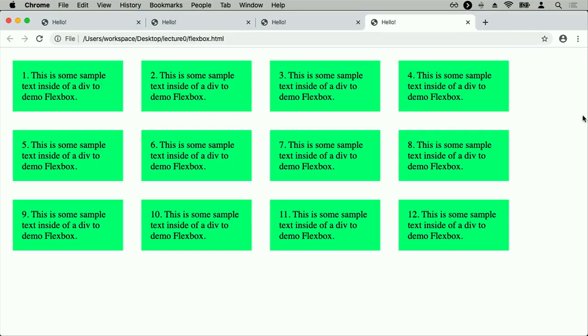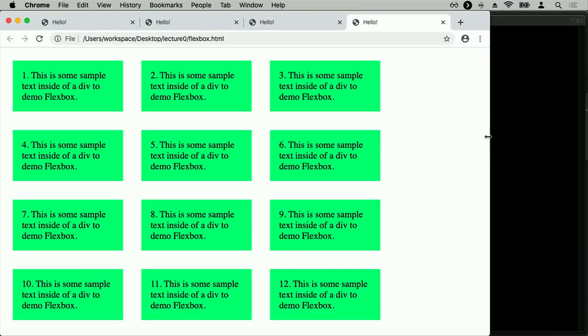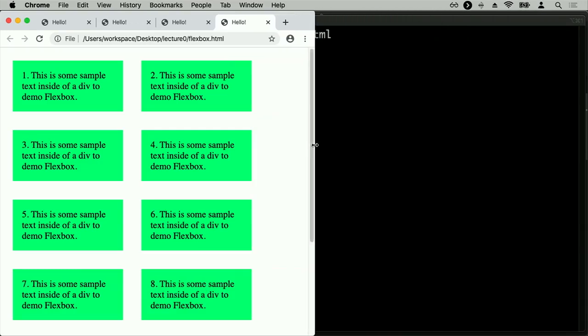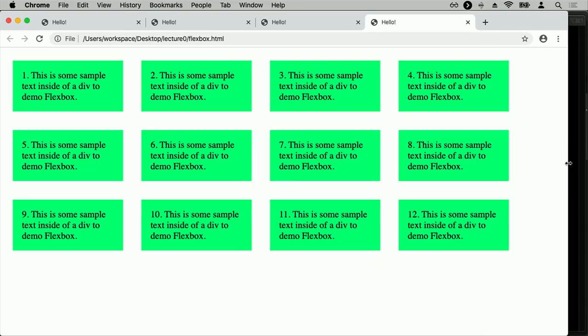But notice what happens as I shrink the page. If there isn't room for all of them, elements move onto other lines. Now there's only 3 elements in any particular row. Now there's only 2 elements in any particular row. And so I can use Flexbox to very well adapt myself to different size screens. And no matter whether you're looking at this on a big screen or a small screen, the content is still going to look good because I'm able to adapt responsively to whatever might be happening.